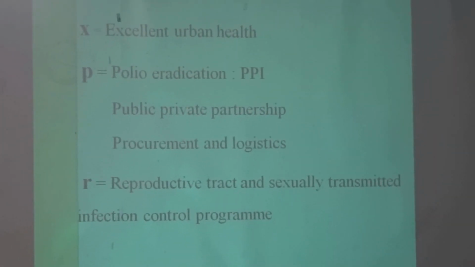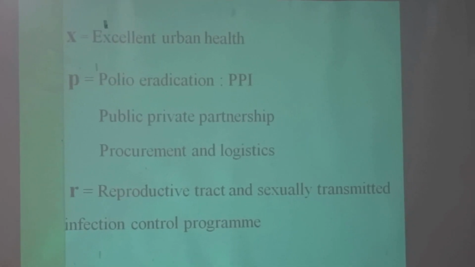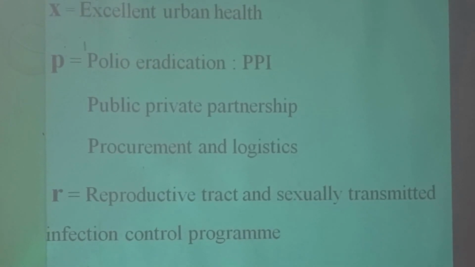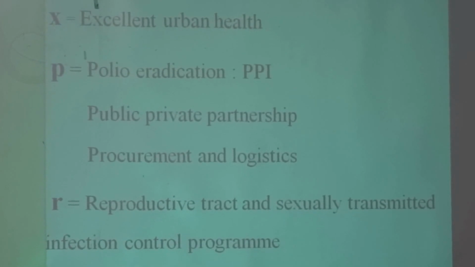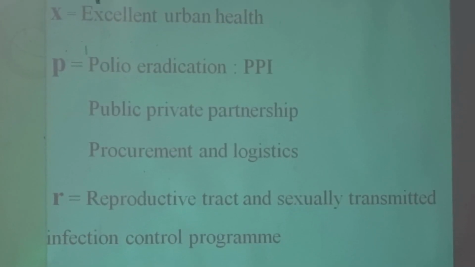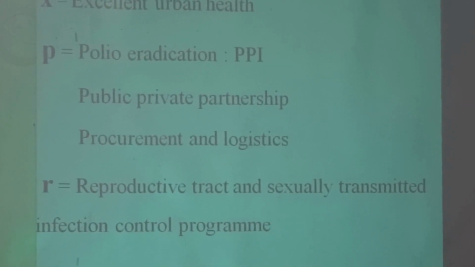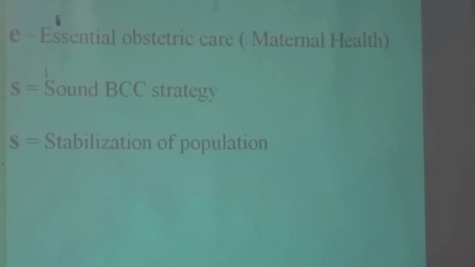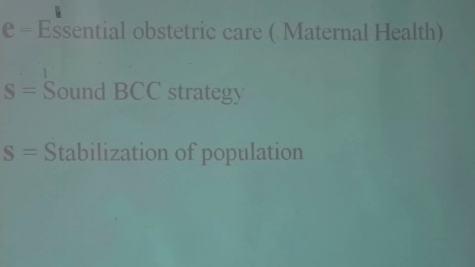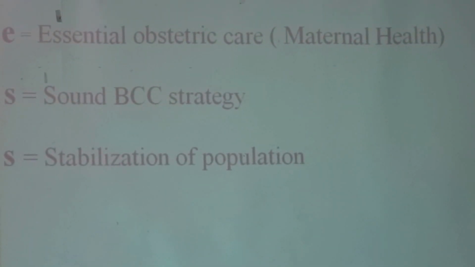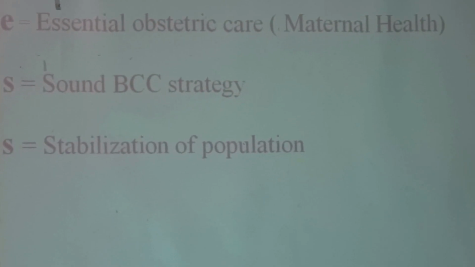Now again X for excellent urban health. Then P, there are 3 P's: polio eradication with the help of pulse polio immunization program, public-private partnership, procurement and logistics. Then R for reproductive tract and sexually transmitted infections control program. E for essential obstetric care, that is maternal health. S for sound BCC strategy, that is behavior change communication. And S for stabilization of population.